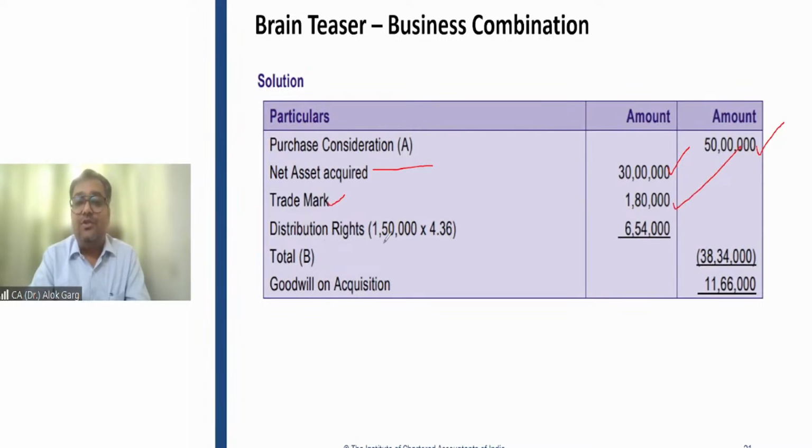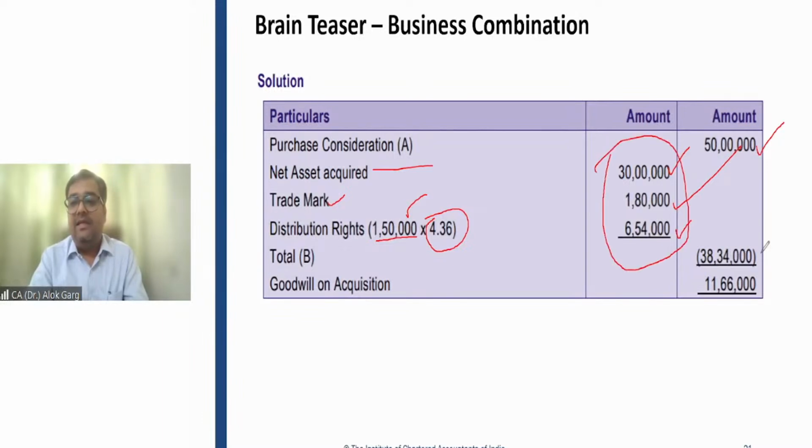What is the value of distribution right? 1,50,000 per annum, multiplied by the annuity factor of 4.36. It will give the value of 6,54,000. The total value of the assets acquired, including intangible asset, is 38,34,000. So the remaining extra premium will be classified as goodwill. Goodwill on acquisition of the business is 11,66,000. Right? This is the amount for the goodwill.